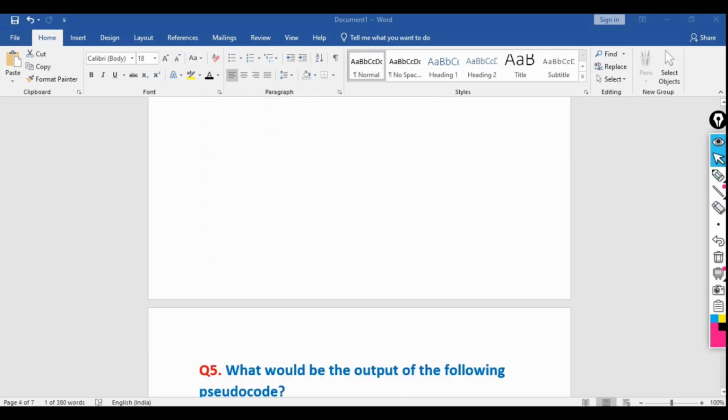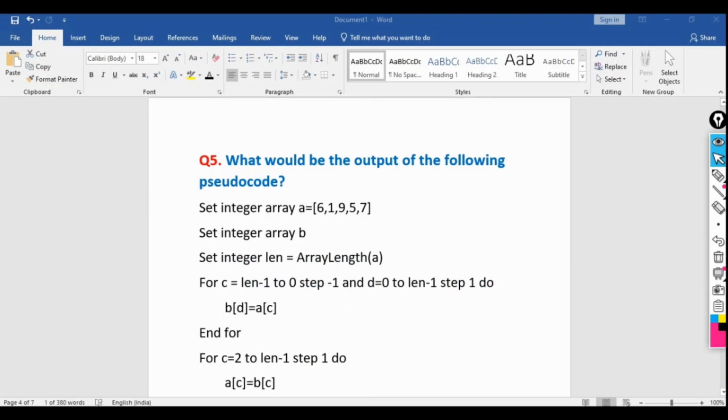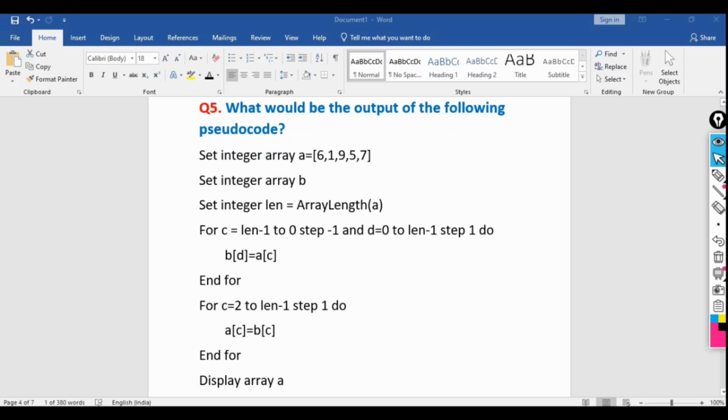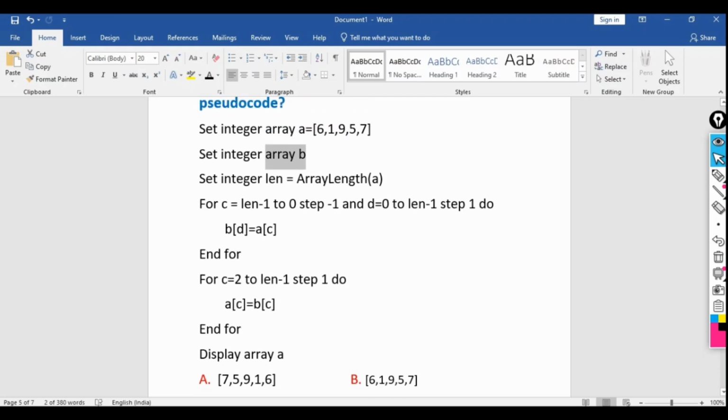So I hope you all are able to understand. So now let's move to the next question. What will be the output of the following pseudocode again? Integer array 6, 1, 9. So this is the array value. And set integer array B, an empty array we are creating. Then set integer length equal to array length A. So length will be taking the length of this A array.